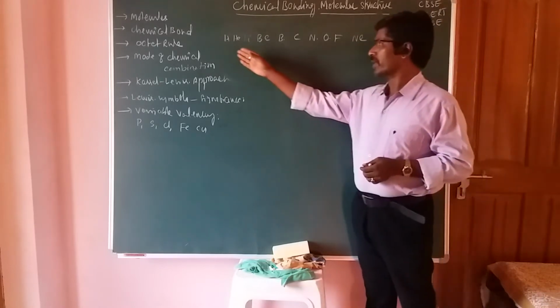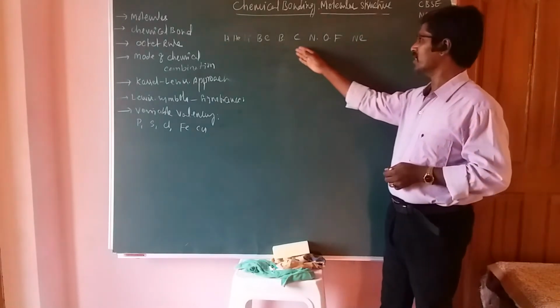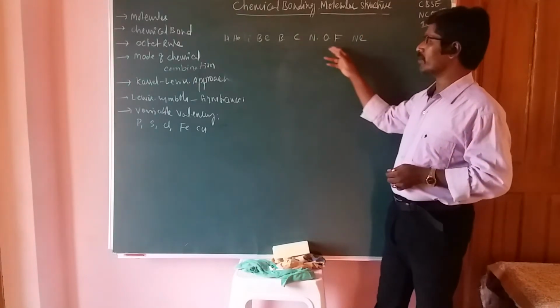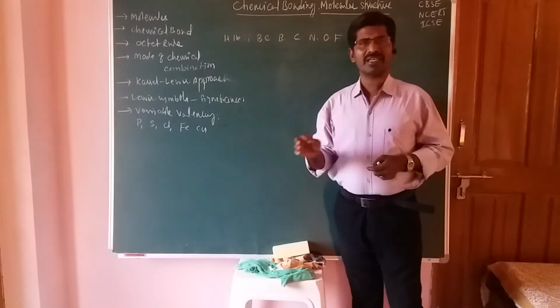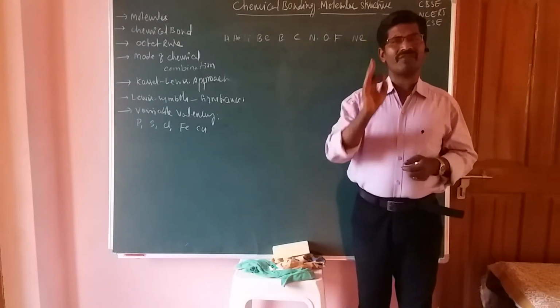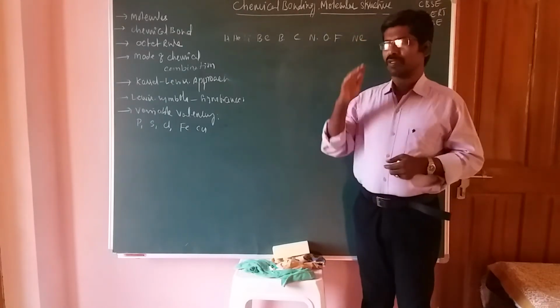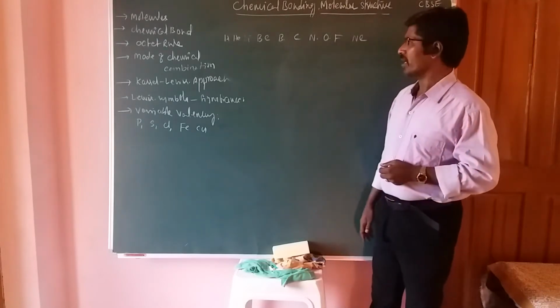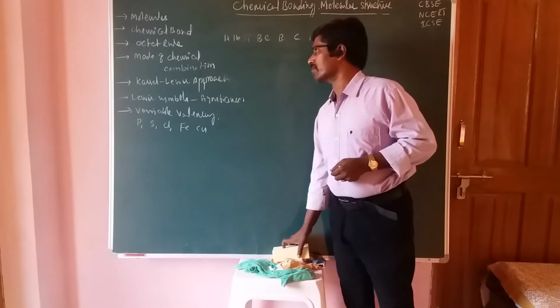The presence of electrons in the outermost orbitals determines the valency of the elements. Those electrons decide the bond formation of the elements.